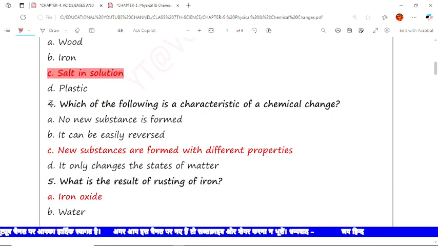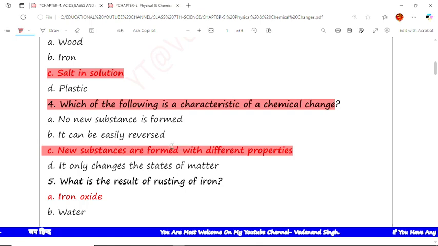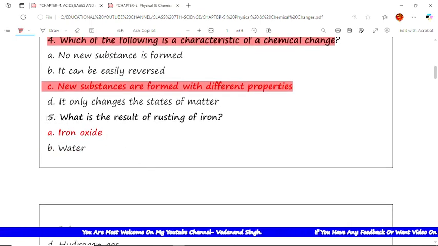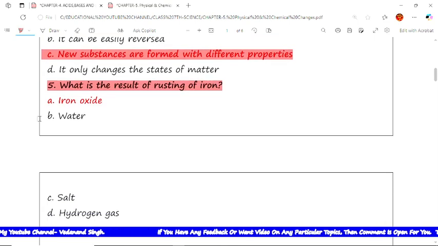Now the next question is question number 4. Which of the following is a characteristic of a chemical change? The answer is new substances are formed with different properties. Now question number 5 is what is the result of rusting of iron? Iron oxide is formed during the rusting of iron.